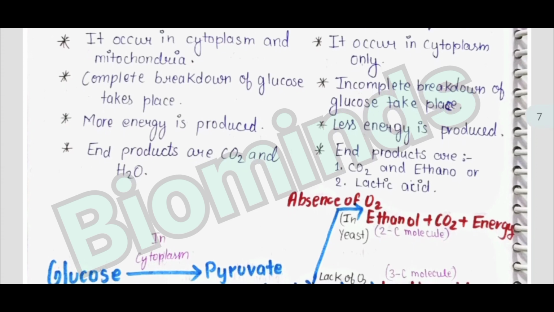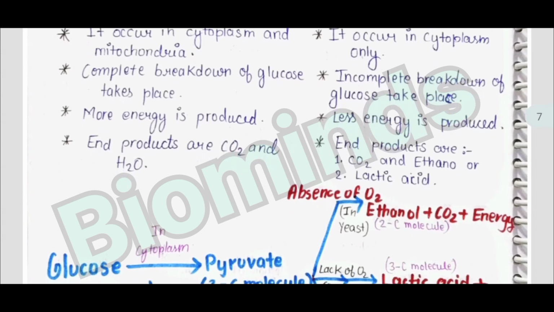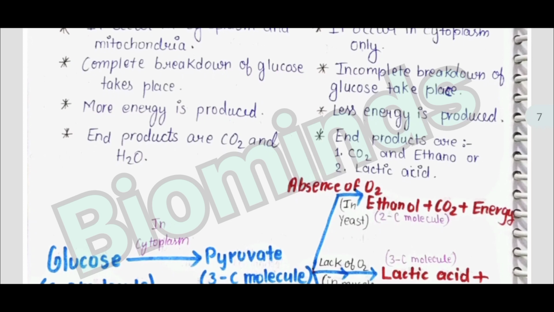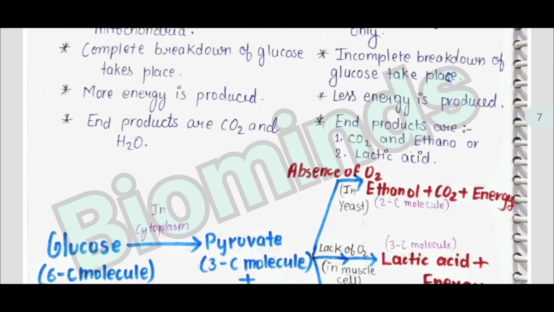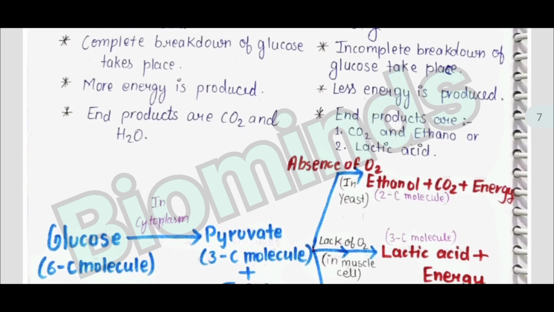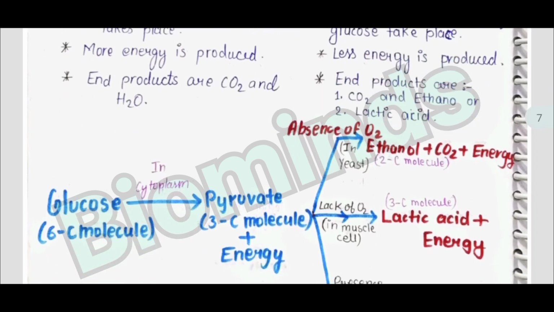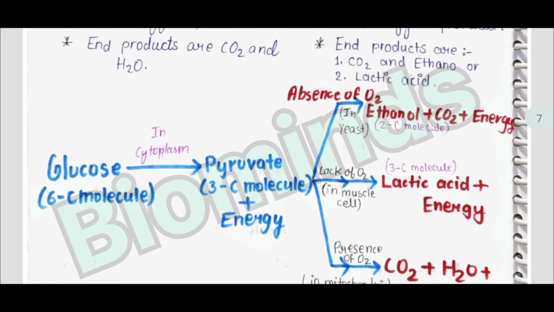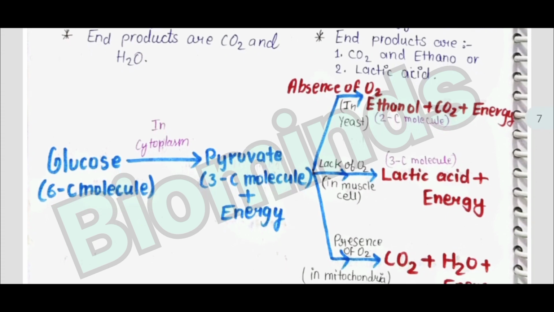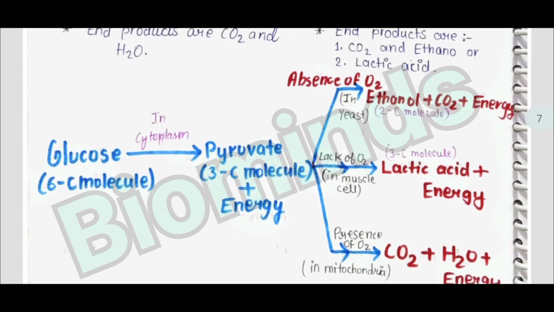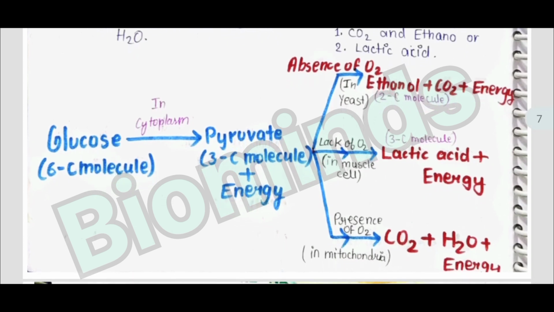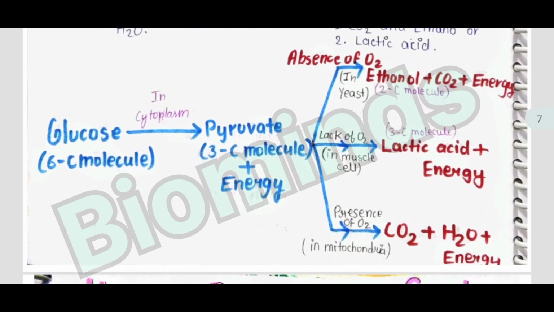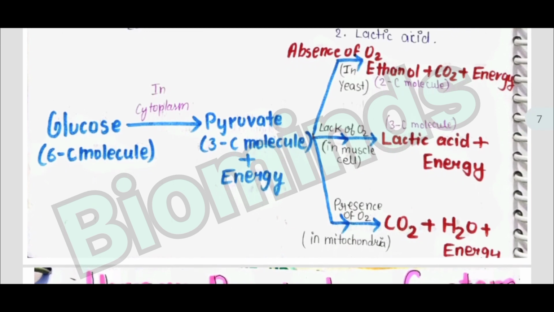Then in the absence of oxygen, yeast gives ethanol and carbon dioxide and releases energy, and in lack of oxygen in the muscle cell it gives lactic acid plus energy, and in the presence of oxygen it gives carbon dioxide and water with release of energy, which happens in the mitochondria.